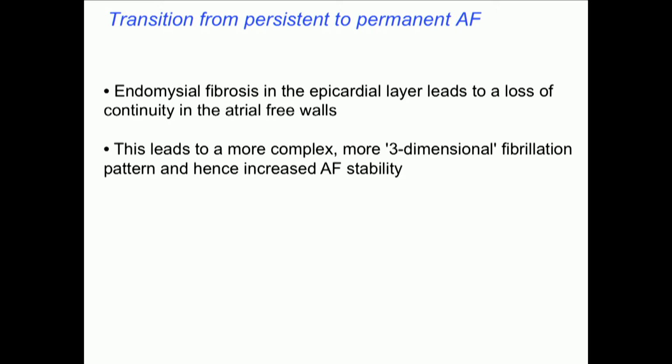An important question, I think, is what keeps AF going in the first weeks or months of atrial fibrillation? So the early phase, when conduction in the atrial free walls is still comparatively very simple. We have had some evidence for a while that Bachmann bundle, the main connection between the left and right atrium, behaves differently.